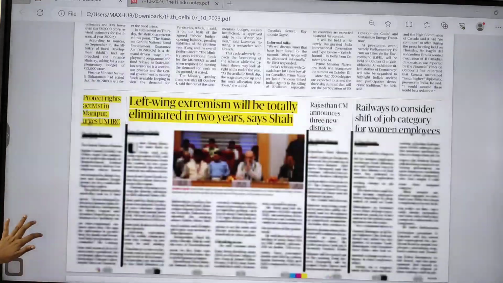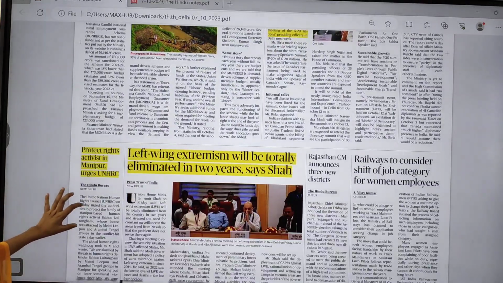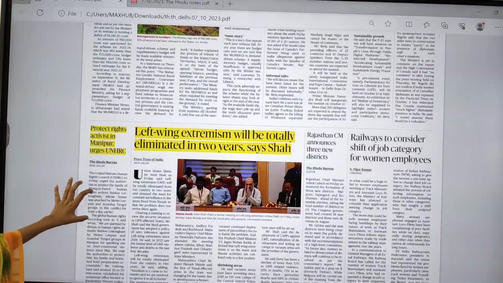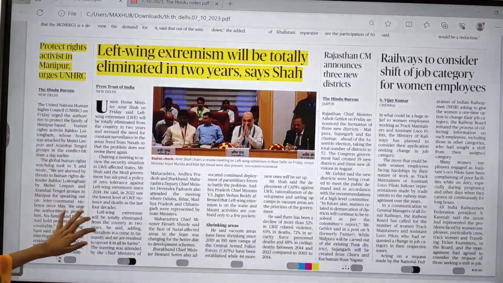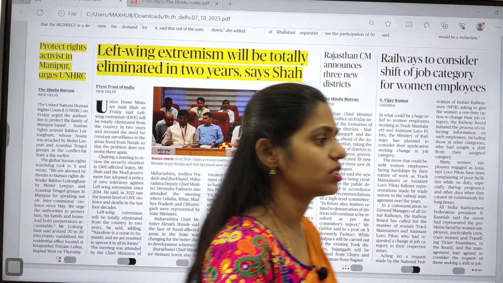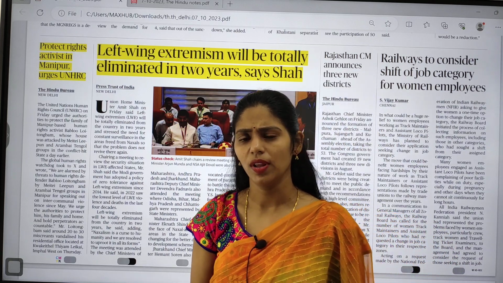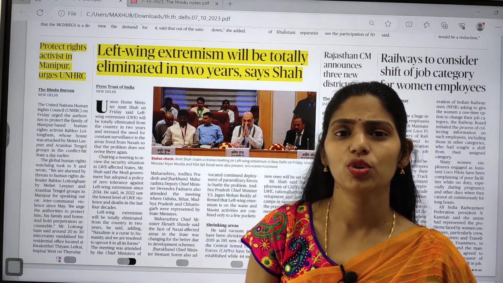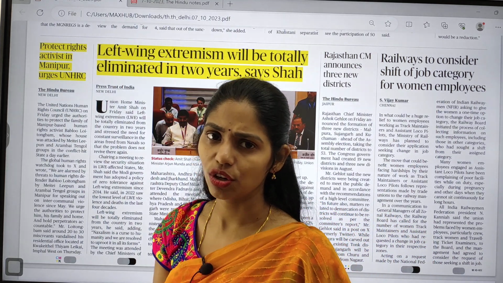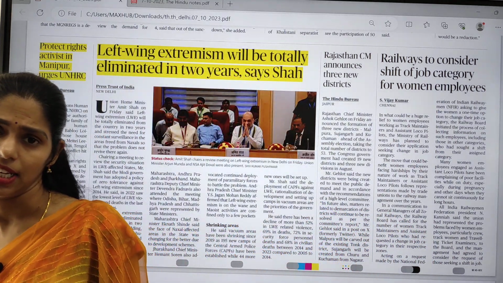And the next topic is: protect the rights of rights activists in Manipur, urges UNHRC. So here, what happened in Manipur is that violence is happening between two communities, the Meitei and the Kukis. Because of this, violence has erupted and many human rights have been violated, and even the government said there is an extension of AFSPA for 6 months in these hilly areas.